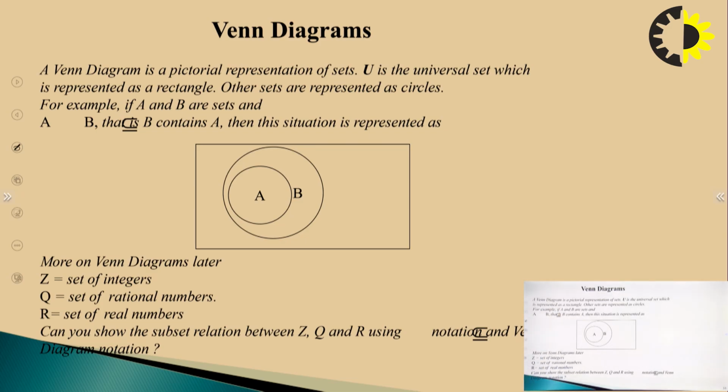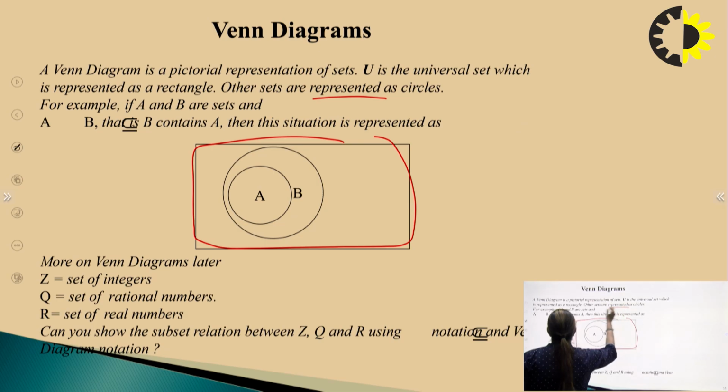Now, what are Venn diagrams? A Venn diagram is a pictorial representation of sets, where we can represent the set in the form of a diagram. This particular rectangle which you can see is called the universal set, and A and B are the 2 sets we are working on, which have elements from the universal set. Other sets are represented as circles. For example, if A is a subset of B, that means A is contained in B and B contains A. This is the situation represented here.